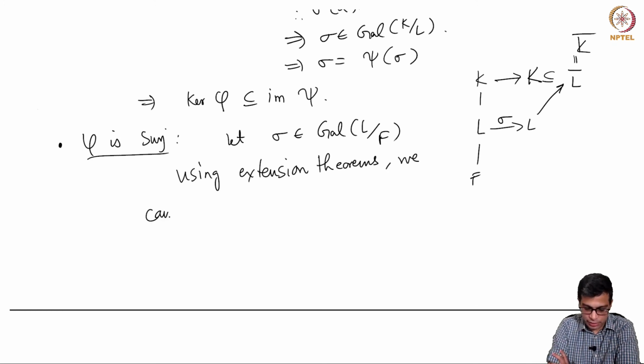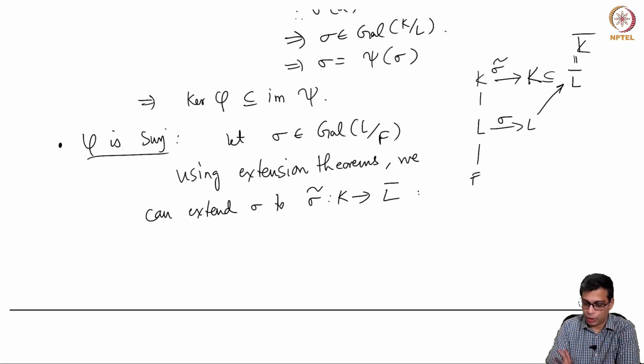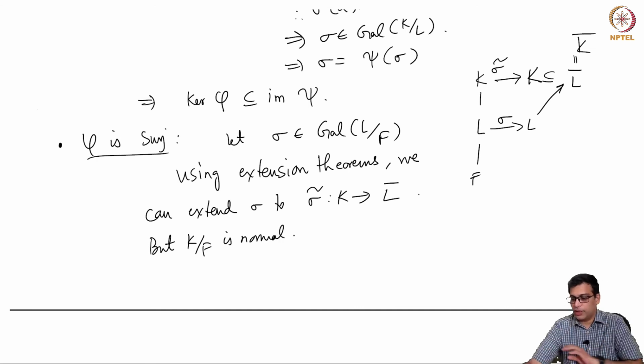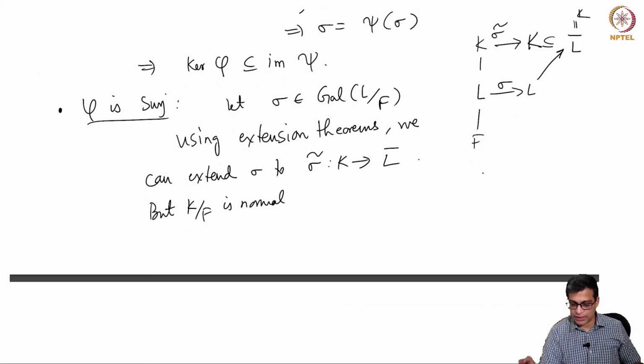we can extend. So this is sigma tilde, sigma to sigma tilde from K to L bar a priori, but K over F is normal, because remember everything here is an F homomorphism. So base field is important.